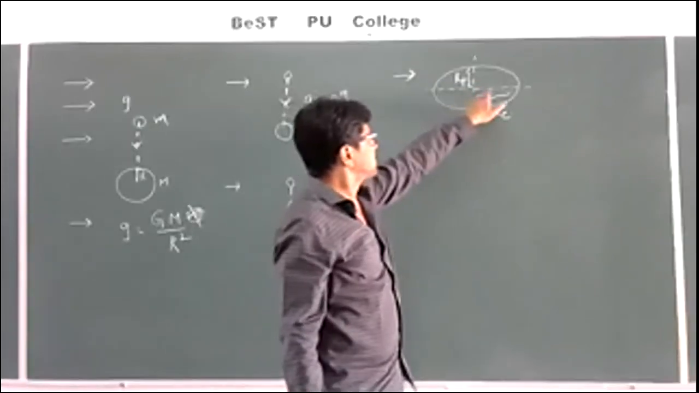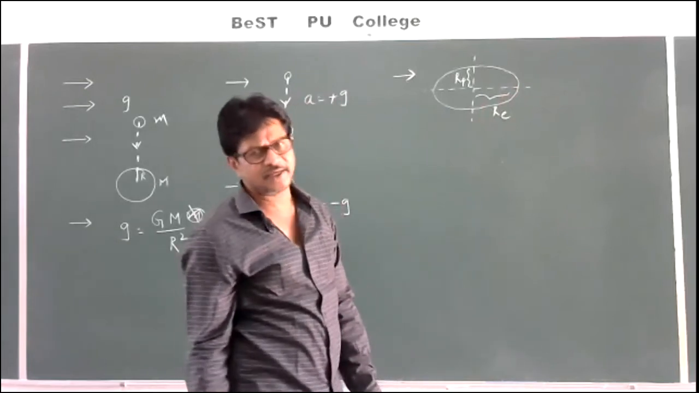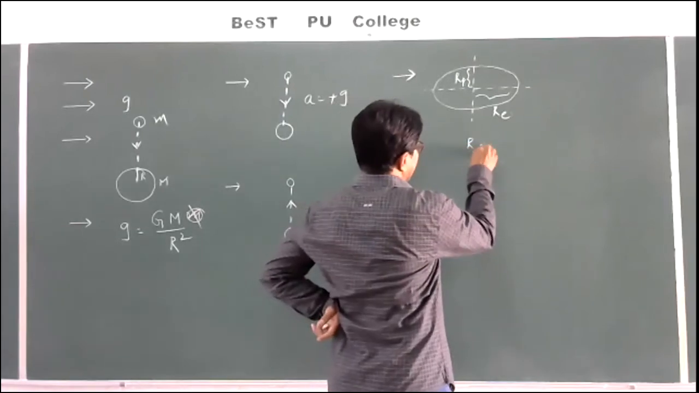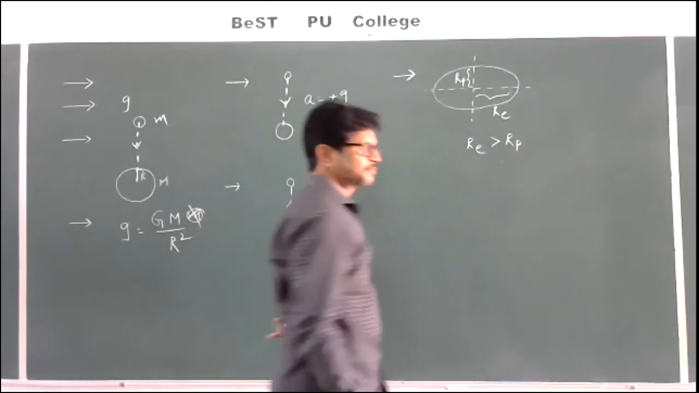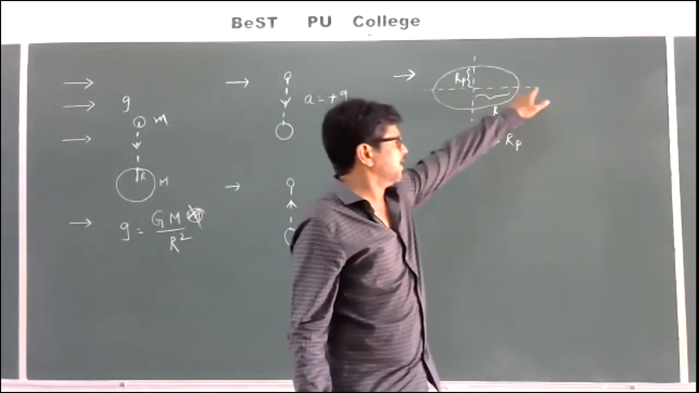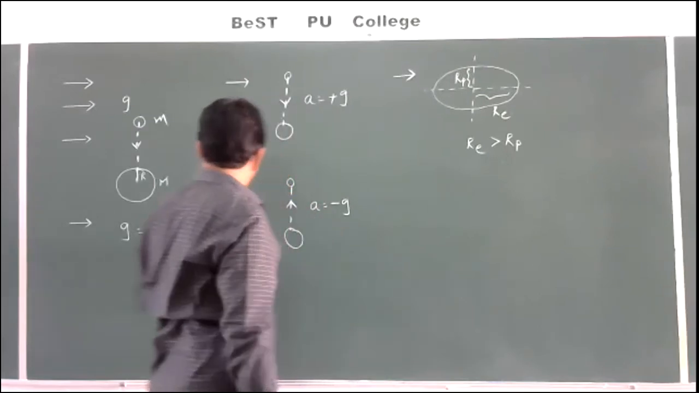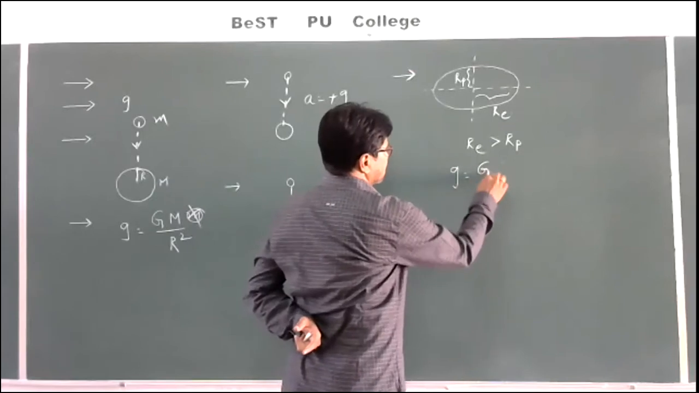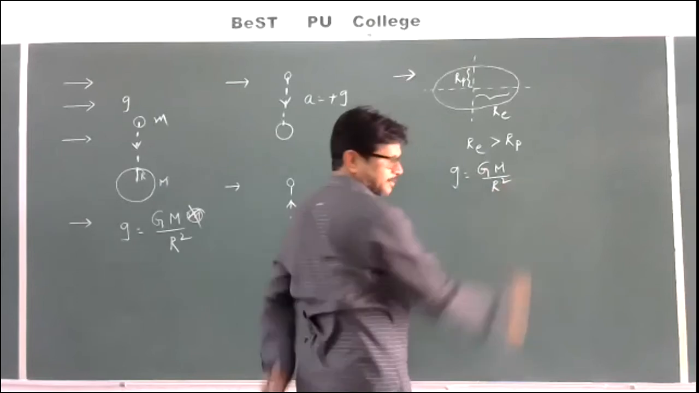By seeing this diagram, I can say that the equatorial radius is greater than the polar radius. Here, as we know, the formula to find the acceleration due to gravity is g equals GM by r square.